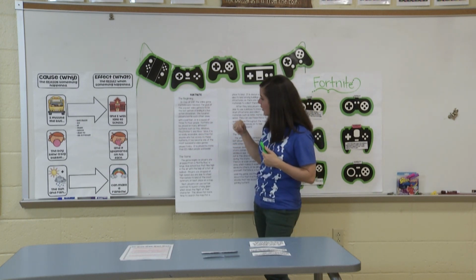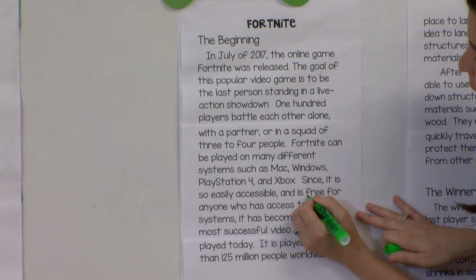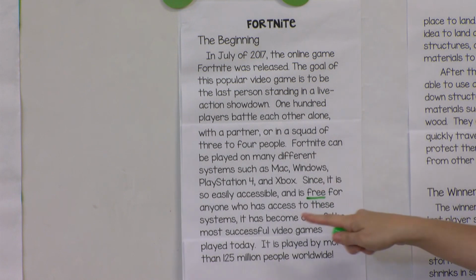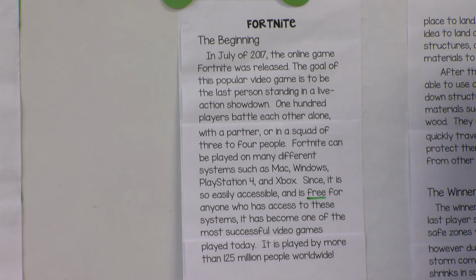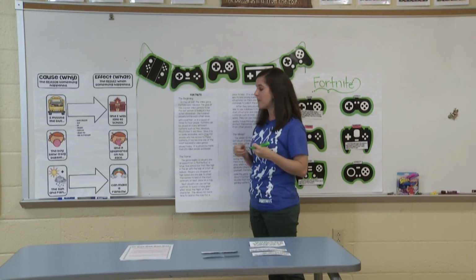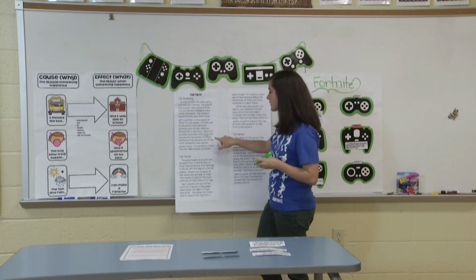I see where it is talking about how it's free. So here's that keyword, free. As I'm skimming through my text, I see the word free. Once I find that, I haven't found the answer. I haven't found the effect yet, but I have found the keyword, so now I know where to look. And sometimes words recur, which means they come up more than one time, so you might have to find it again somewhere else to actually find your answer.